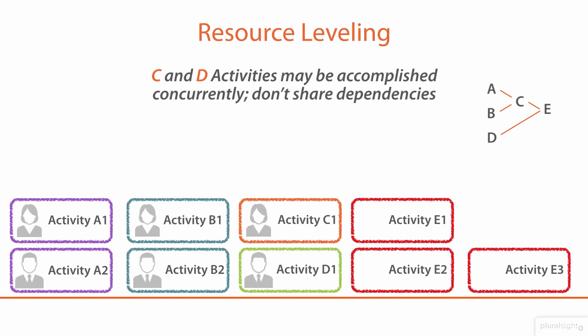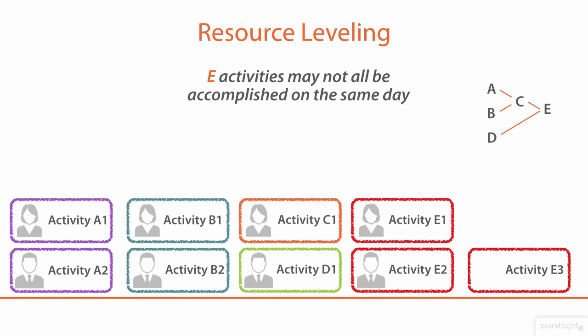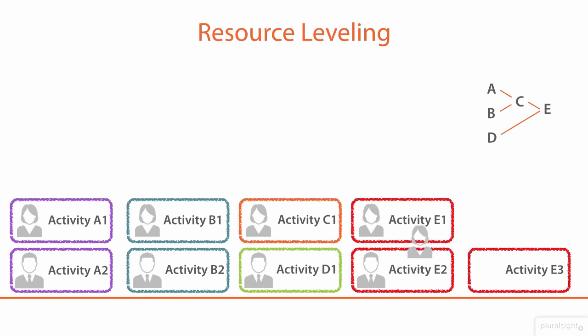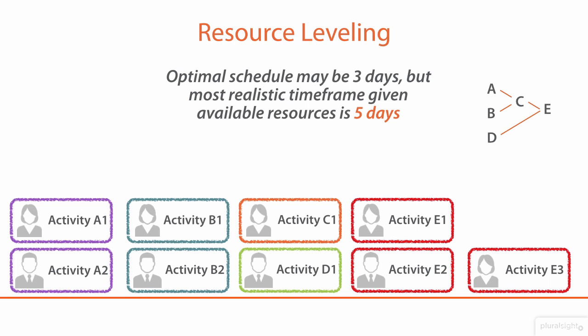So it makes more sense to go from activities A to both of the B activities and then on to activities C and D on the same day. Moving forward, once again, we can apply the same 2 resources to activity E, now that C and D are both completed. And then we do have that one remaining activity that simply can't be seen to until the 5th day of project work due to our resource limits. Now, the optimal schedule may have been 3 days based purely on dependencies between activities, but our most realistic time frame, given the resources available to us, would be 5 days.